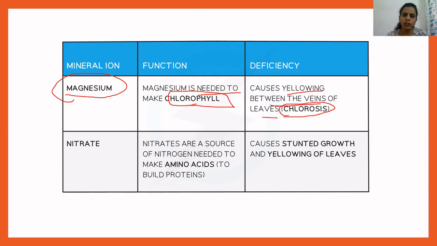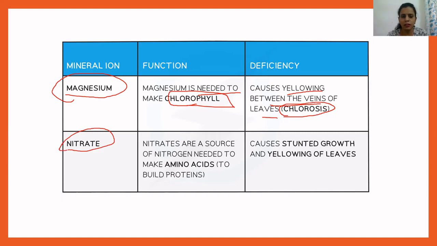So if there's a lack of magnesium ion, obviously the number of chlorophyll molecules present in the leaves will be lesser, because magnesium ions are required for the formation of chlorophyll. Hence, what happens is there is yellowing of leaves. Okay. The next very important mineral ion is nitrate.